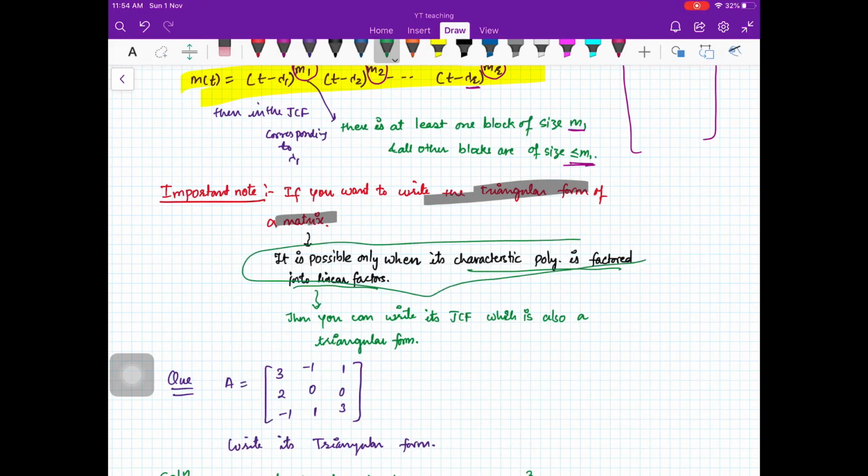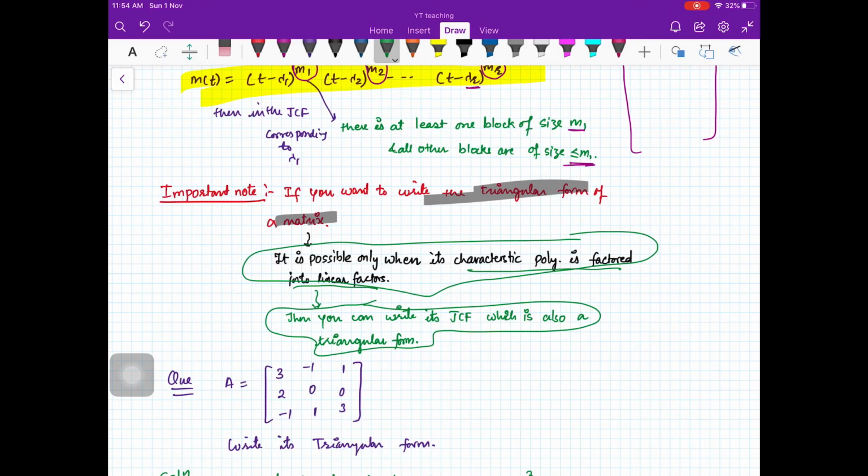And whenever it is, you can also write the Jordan canonical form, which is also a triangular form. So whenever there is a question to write the triangular form, as I told you in the last video, if you don't want to use the Jordan canonical form, then getting the triangular form of a matrix is a little bit tedious task.